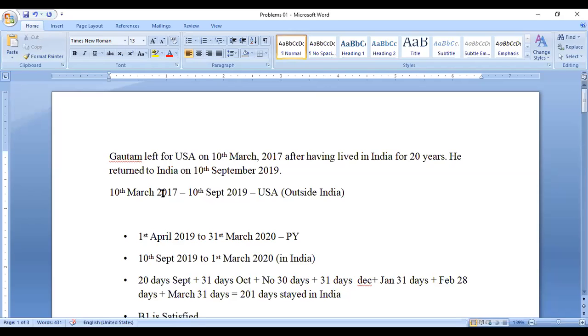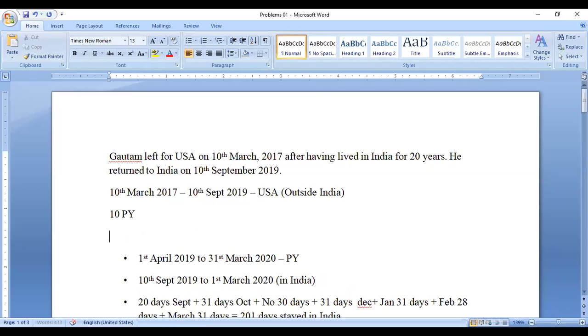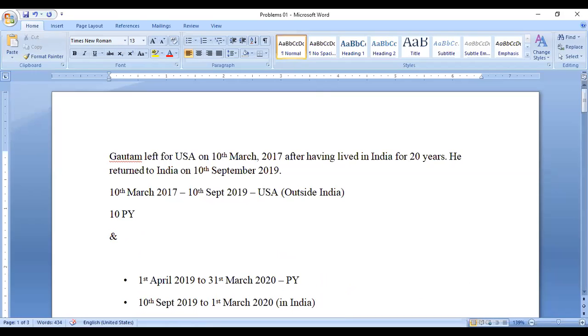Now you have to take the 10 previous years, including 7 previous years, in which he must be resident. In those 7 previous years, we can get 730 days, as he is in India only. Only in between these 2 years is he outside India, and for 20 years he is in India.